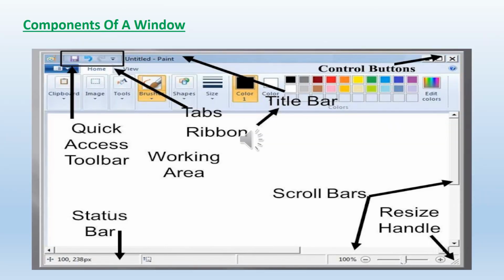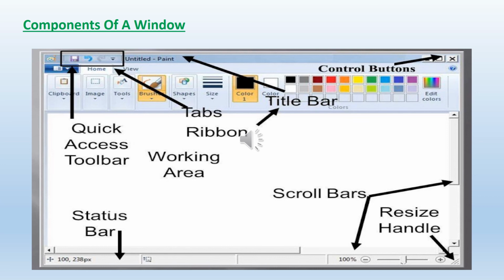Components of a window. Here you can find the components of a window. Number 1, quick access toolbar. In the quick access toolbar you can find the save option, redo and undo. You can find two tabs here, the home tab and the view tab; we call it the ribbon.